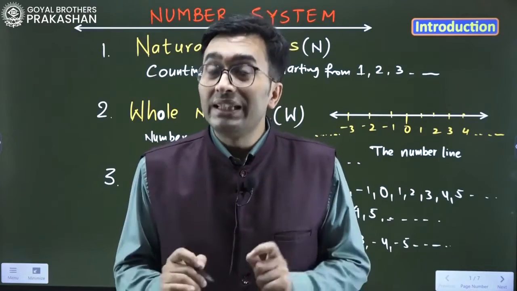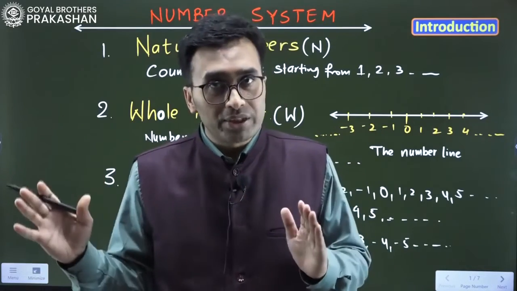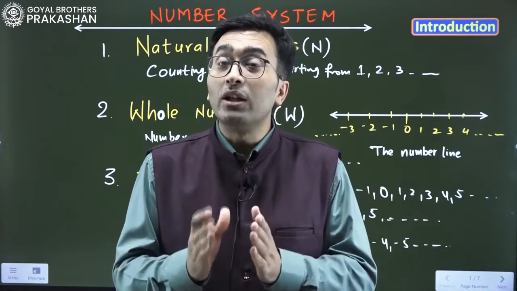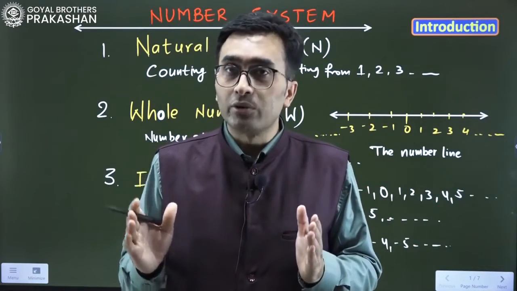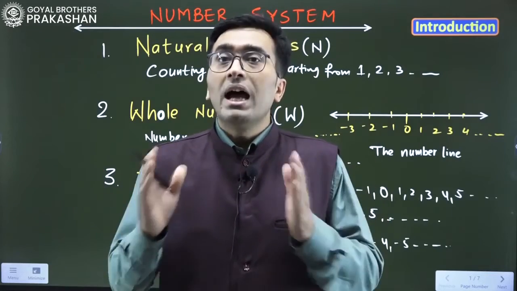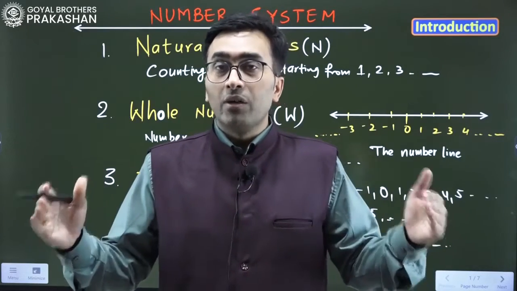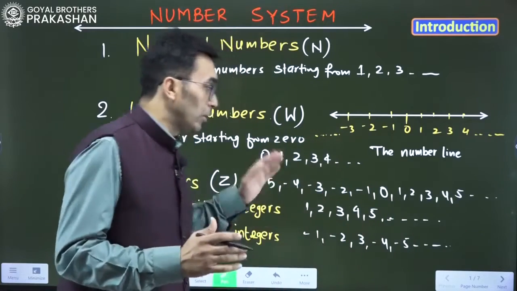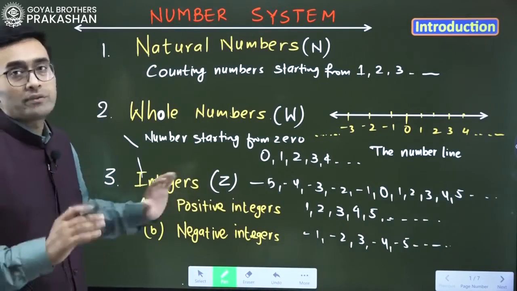And then we have integers. Integers means both the positive numbers, negative numbers, and don't forget 0. 0 is also included in the integers. So negative, positive and 0, everything forms the set of integers. So we can have a look. This is the type of numbers right now.